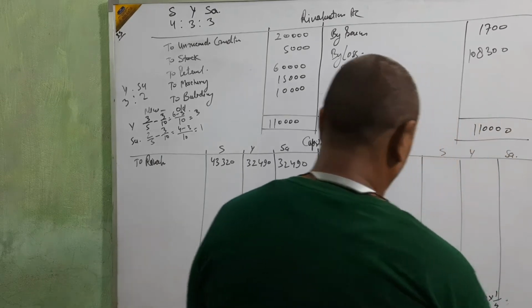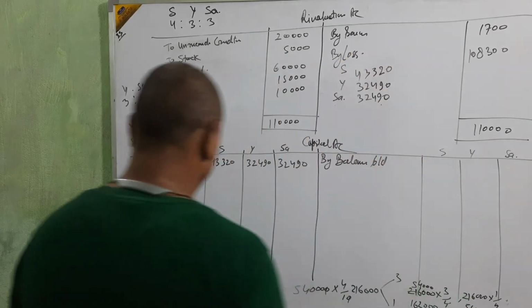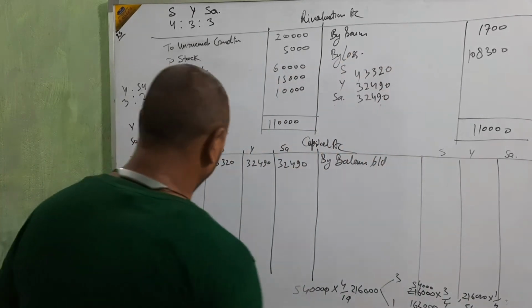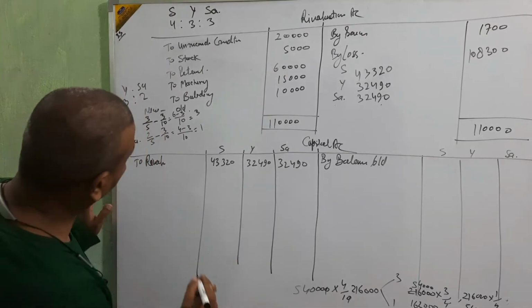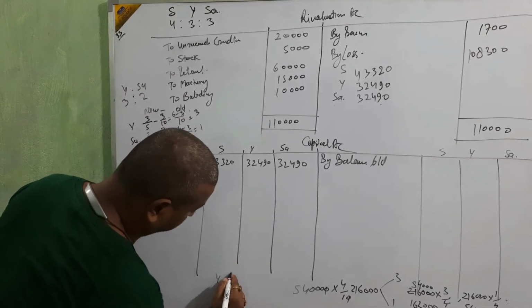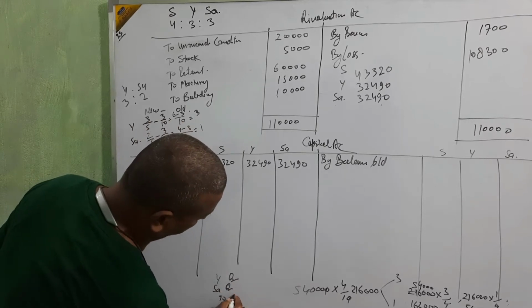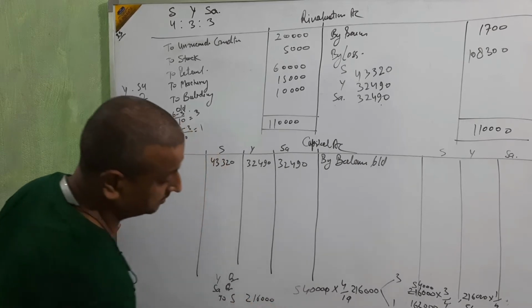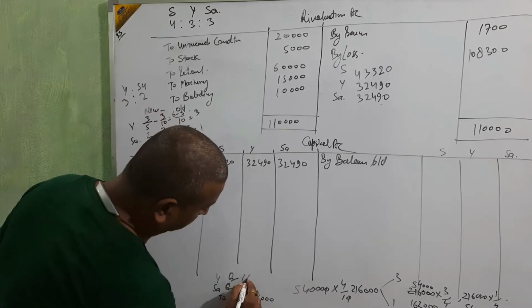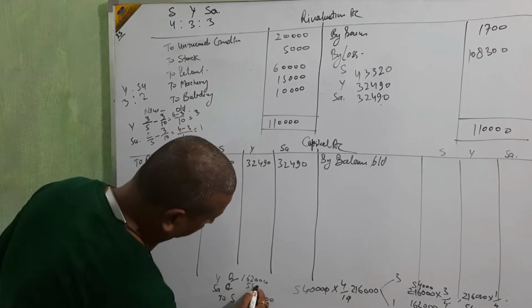Then the entry, I think you are well known about the entry, beta. Entry is: Y and S debit, in S 216, Y 162 and this 54.